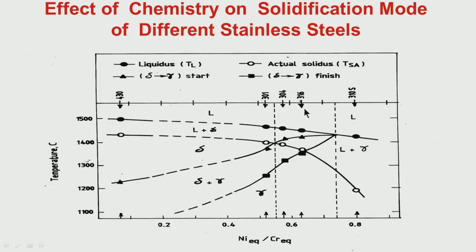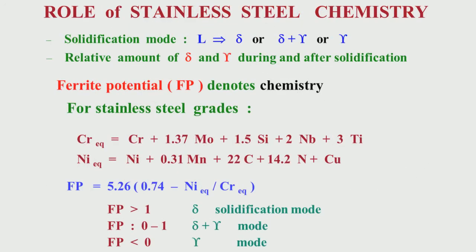So 316, that risk is there, but relatively less, because this delta to gamma has started taking place at a much higher stage of solidification. 310 is totally austenitic solidification, there is no delta to gamma, only gamma solidification. So the difference in solidification mode for the different chemistries, I have tried to explain.